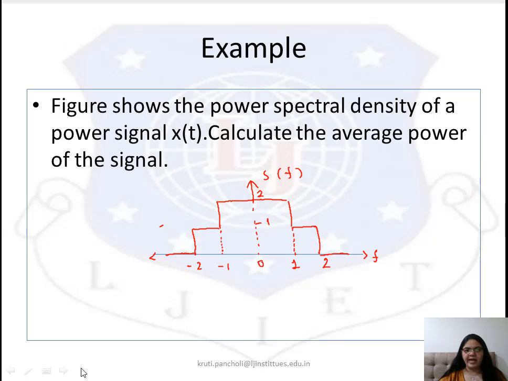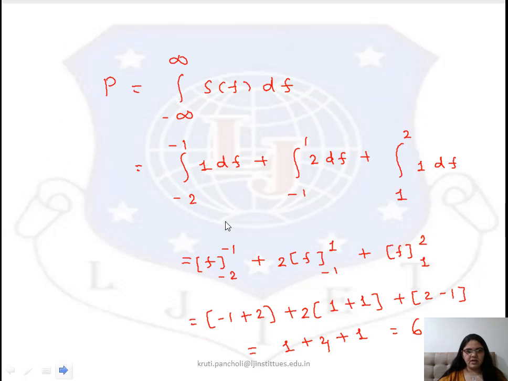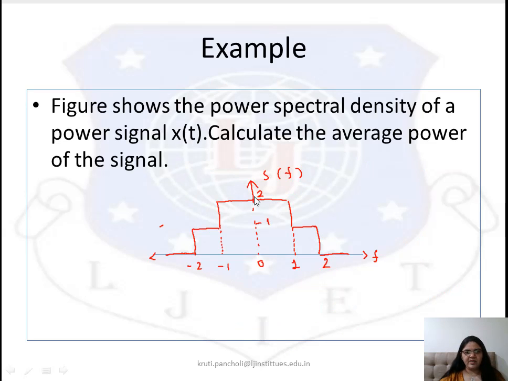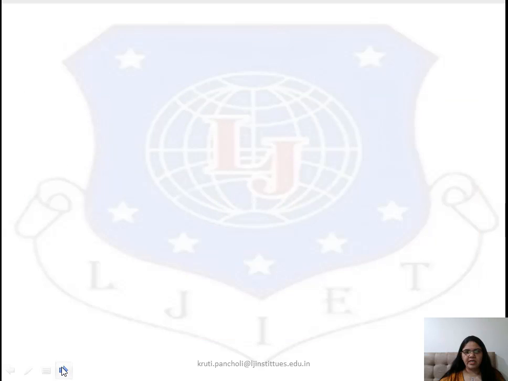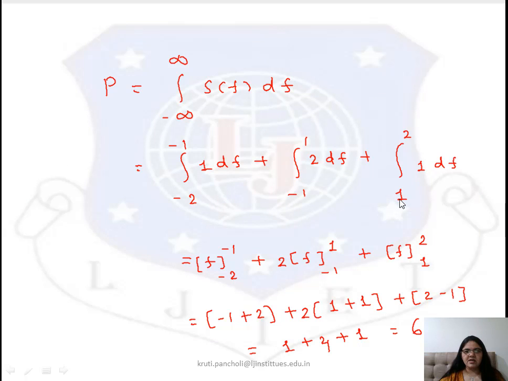So we write this as the integral from -2 to -1 of 1 df, where 1 is the magnitude, plus the integral from -1 to 1 of 2 df, plus the integral from 1 to 2 of 1 df. The PSD value for each limit is described here. The integral of df is f, and we take the 2 outside.